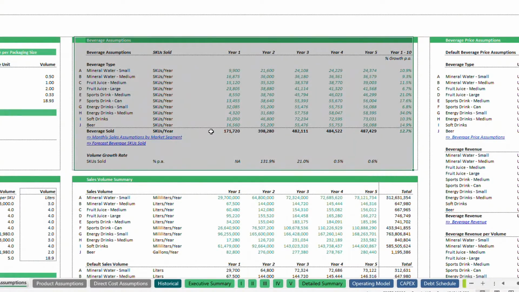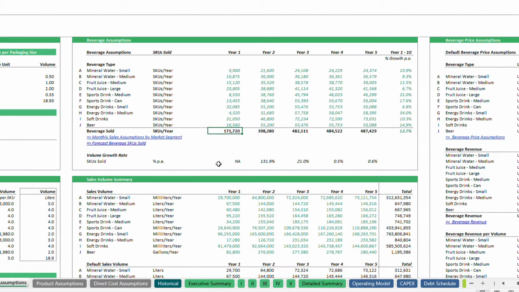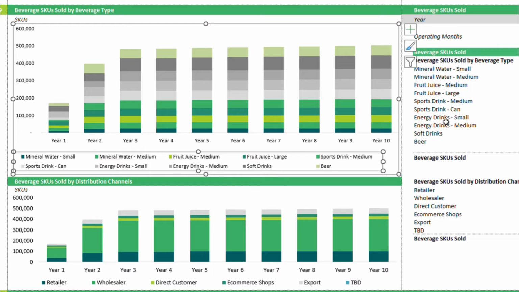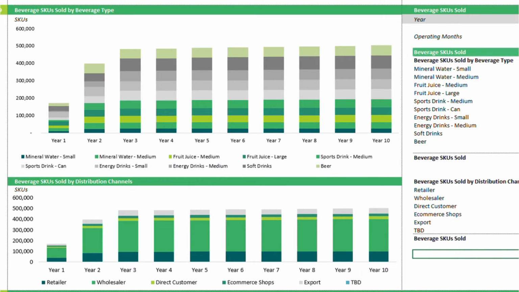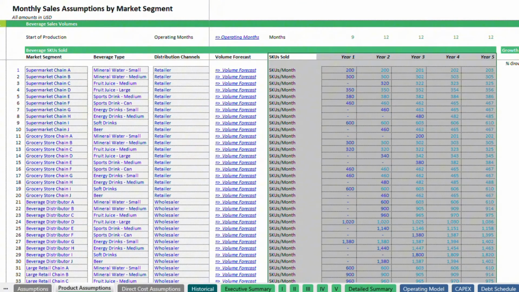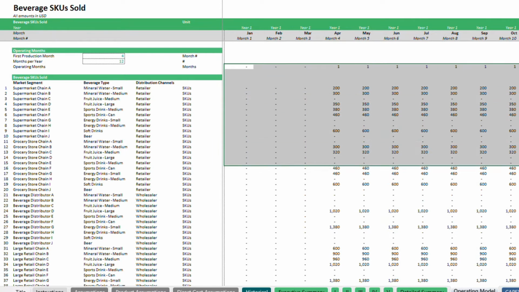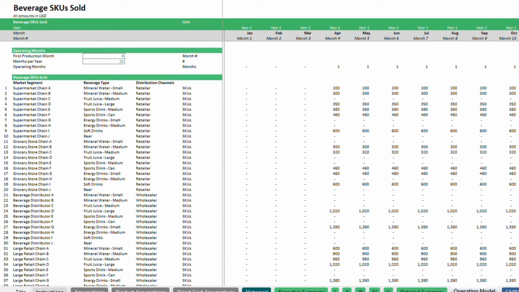Volume assumptions are essential for estimating the number of units you plan to produce and sell, as they directly impact production planning, sales forecasting, and overall financial performance. In this template, users can set target monthly sales per SKU for each market segment during the first desired production year. Additionally, users can choose the specific month in the first year to begin production.